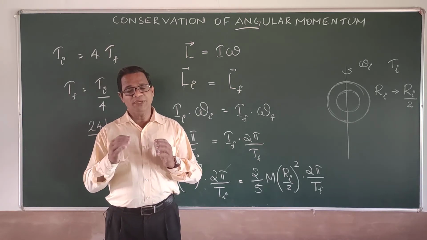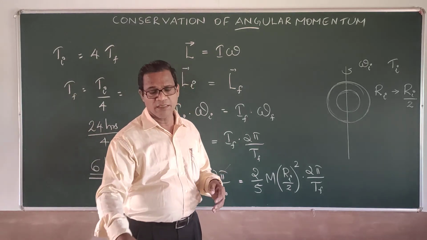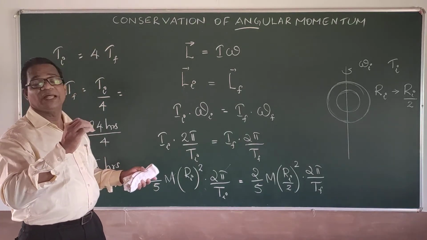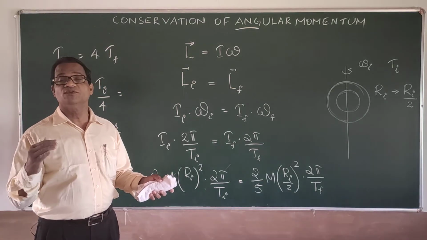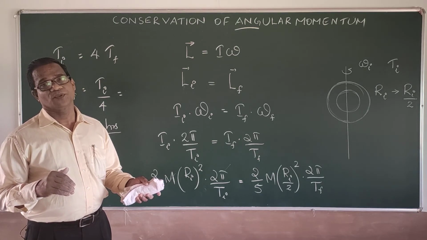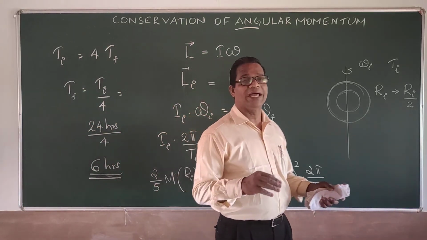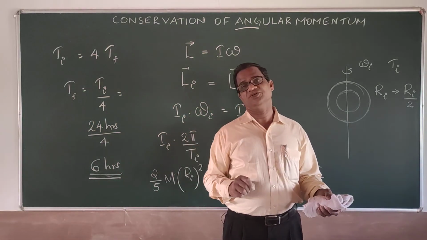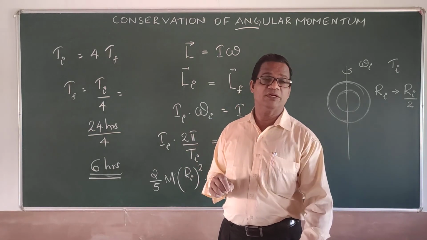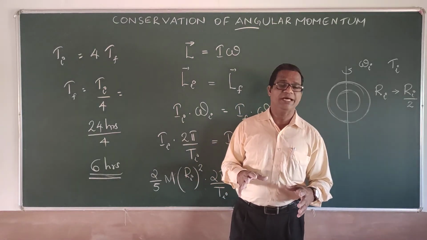Because of that, as the planet nears the sun, it moves faster, and as the planet moves away from the sun, it moves slower. So this slow and fast movement is also based on angular momentum conservation. So conservation of angular momentum is a very important part of rotational dynamics.